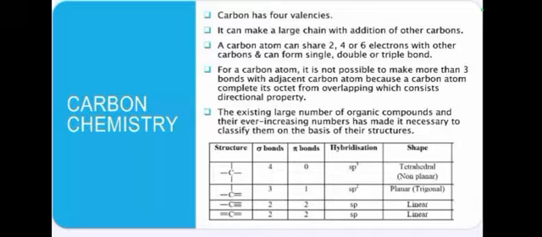Next, the second structure: sigma bond 3, pi bond 1, hybridization sp2, planar shape. The third structure: sigma bond 2, pi bond 2, hybridization sp, shape linear. And the last structure: sigma bond 2, pi bond 2, hybridization sp, shape linear. This is known as carbon chemistry.